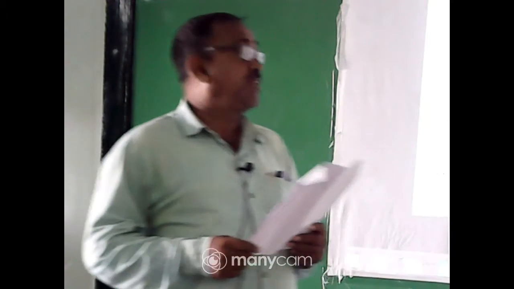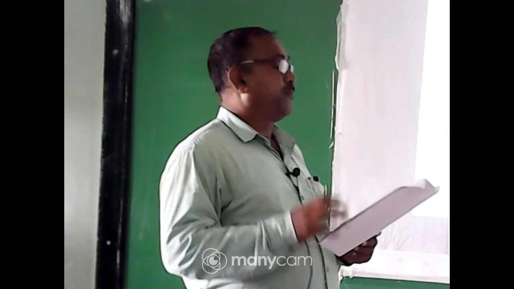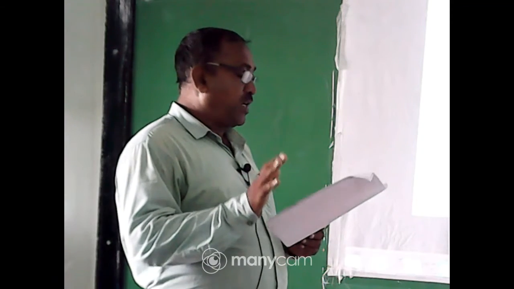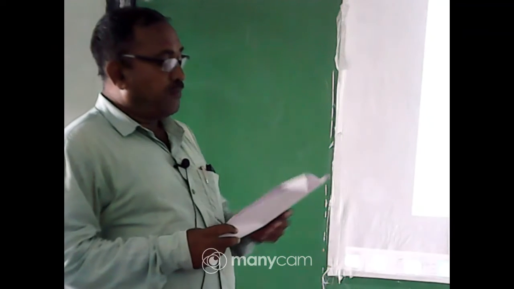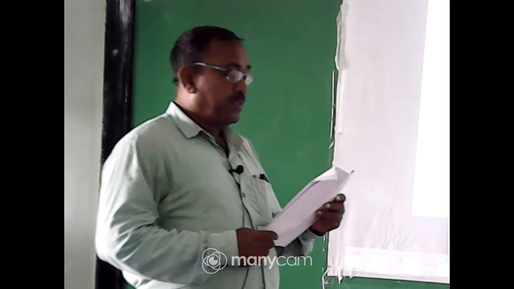Reflection of light by curved surface. Image formation by spherical mirror. Center of curvature, principal axis, principal focus, focal length, mirror formula, derivation not required, and magnification. Those are completed. My dear student, can I repeat it? Reflection of light by curved surface, completed.